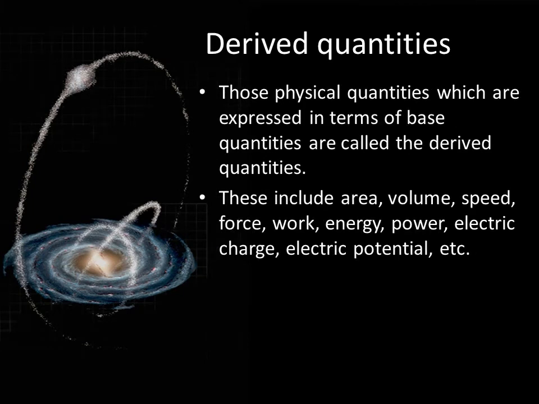Then you have derived quantities. We just discussed there are only 7 quantities which occur naturally. All the other physical quantities are combinations of those base quantities. When you join 2 or more base quantities, you get the derived quantities. Those physical quantities which are expressed in terms of base quantities are called derived quantities. Here are examples: area, volume, speed.